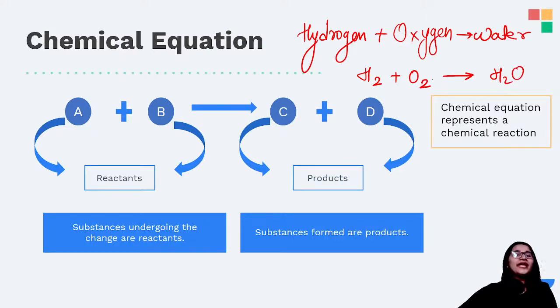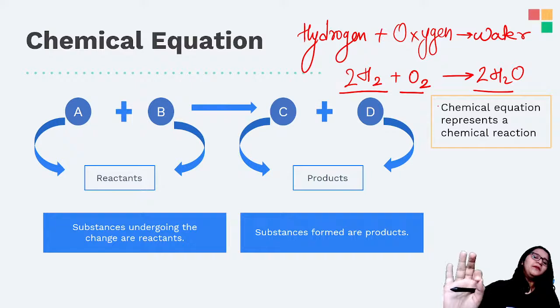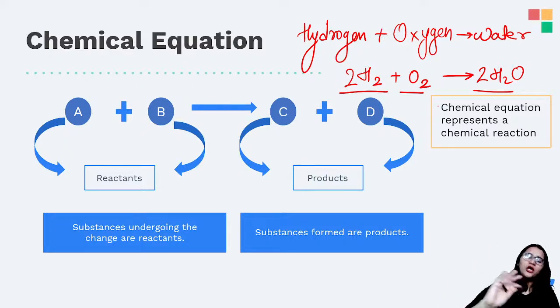अब यहाँ पे not only I get to know them in the symbolic state, but also over here I get to know what, ma'am? Well, I get to know the number of molecules of each that I have to add to get this particular substance. So you see over here, you have to add 2 of hydrogen and 1 of oxygen to get 2 of water. Yes. So जब ये ऐसे हम करते हैं ना, ऐसे एकदम symbolic state में बिरयानी बनाने का पूरा रेसिपी. Yeah, it is not only about chal, dawal, paneer and masala.